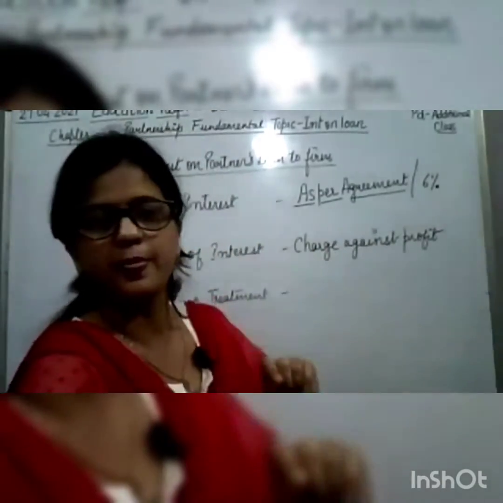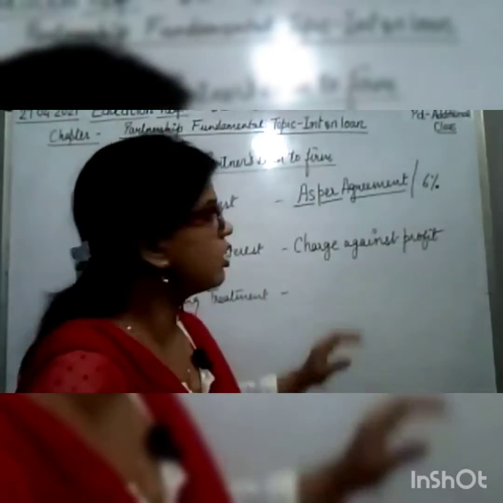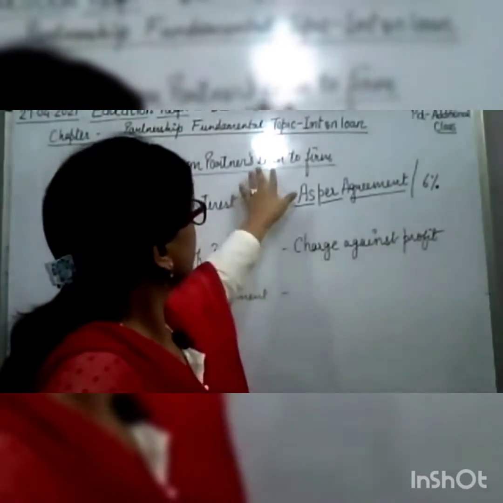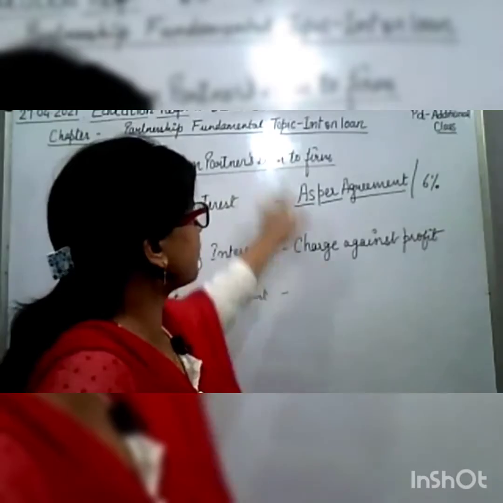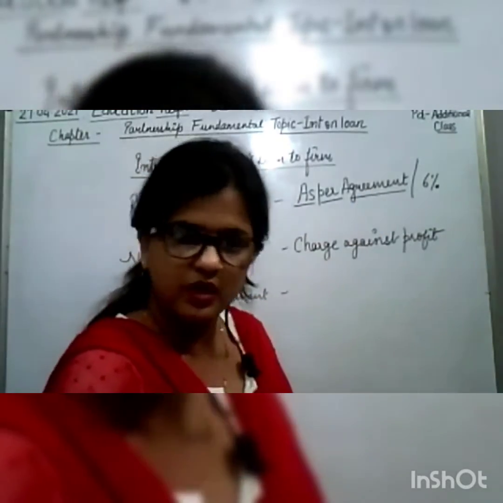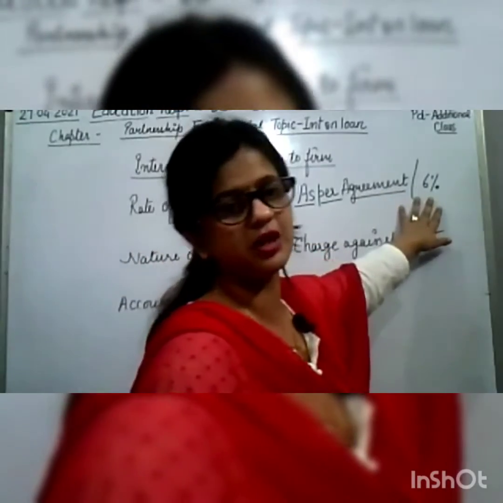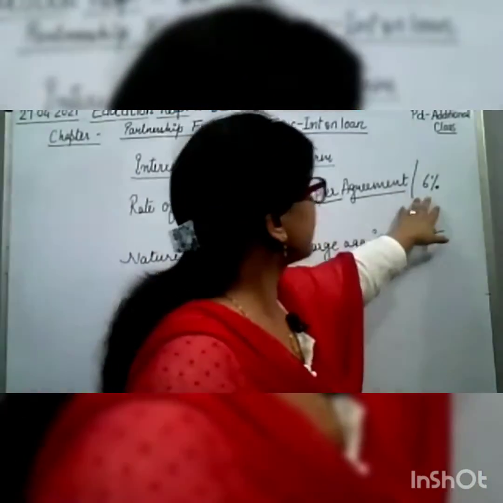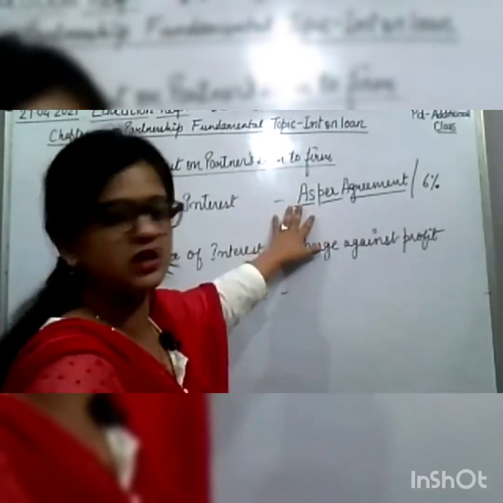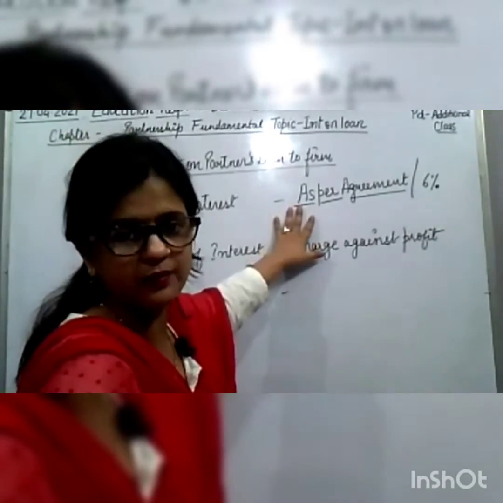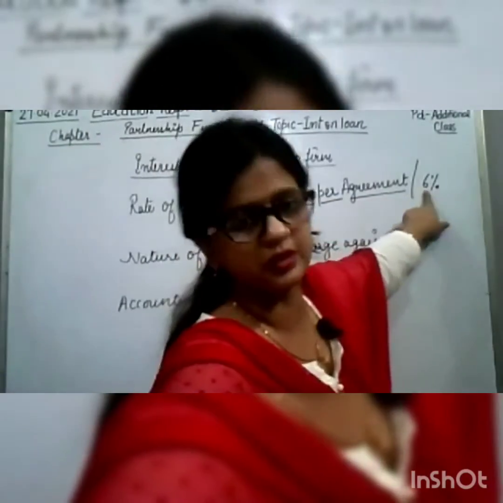It will come in your examination. Interest on loan given by the partners to the firm is a charge against profit. Also the standard rate question can come in your exams: the rate of interest in absence of any agreement is 6%.